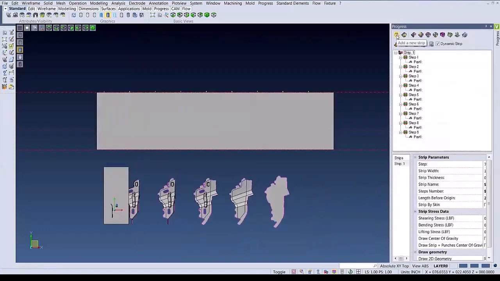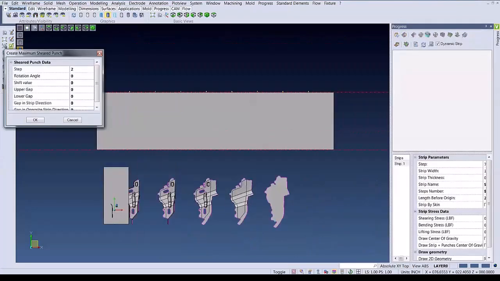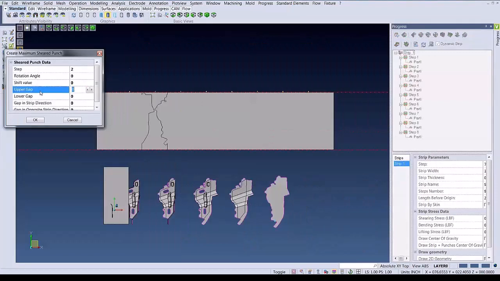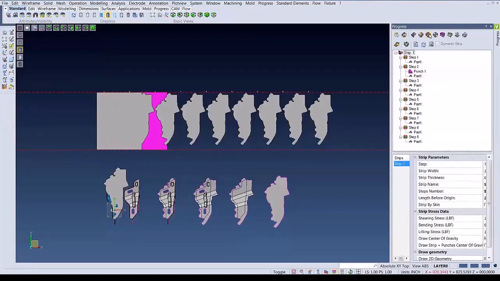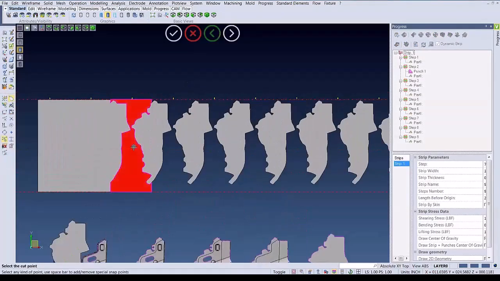Now we can start off by creating some punches. This will create a large punch that separates the two stages. We will then have to follow up by separating that large punch into smaller punches based off our strip. So here we're using the cut punch command. We will select the large punch and then we'll cut it in two separate points.